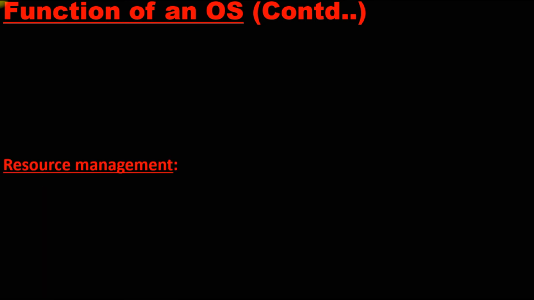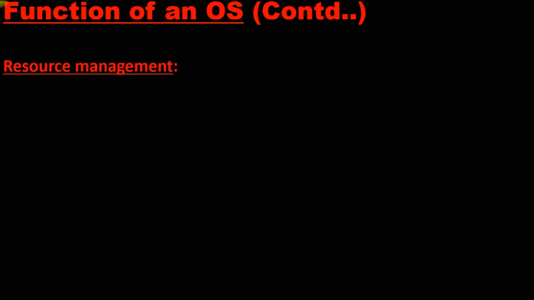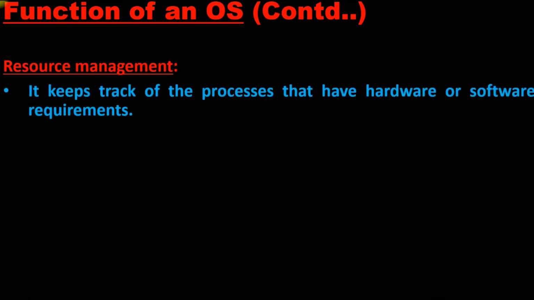Next function of the OS is resource management. It keeps track of the processes that have hardware or software requirements. For example, when I say I want to print a document, that needs a particular software called a device driver, and it also needs a particular hardware called a printer.